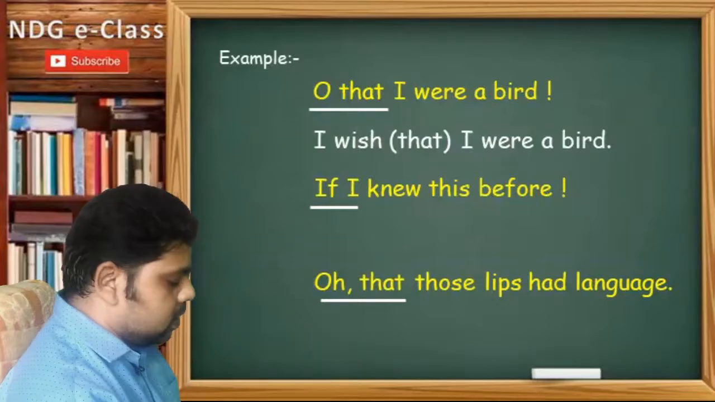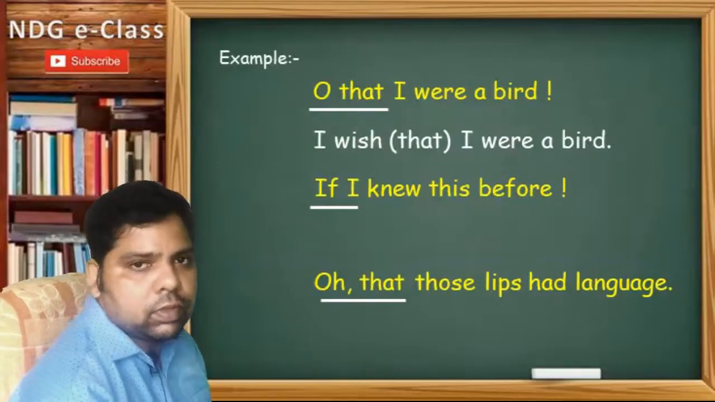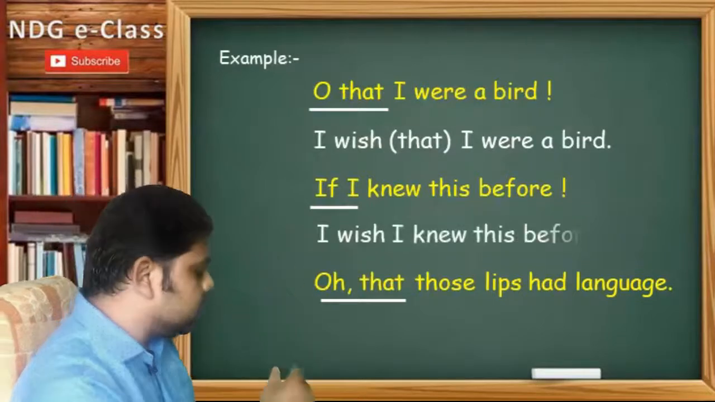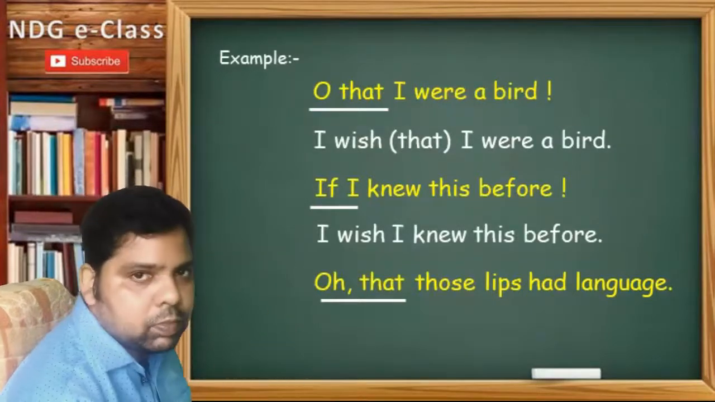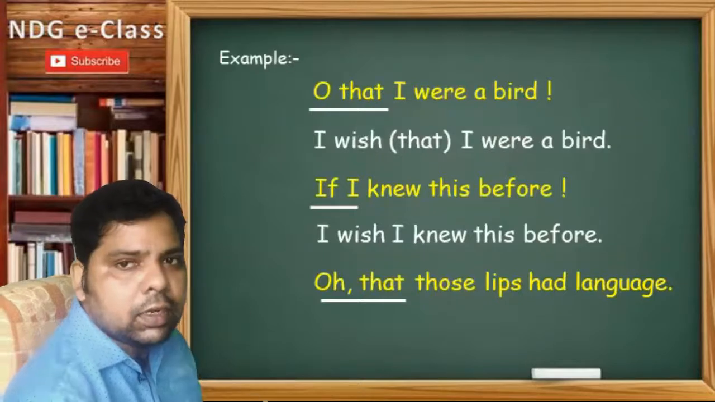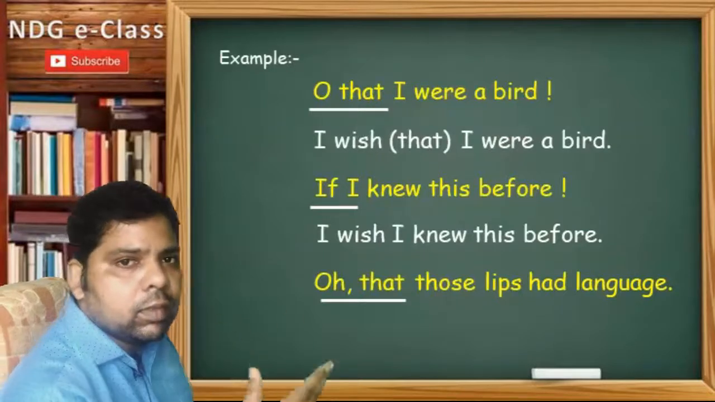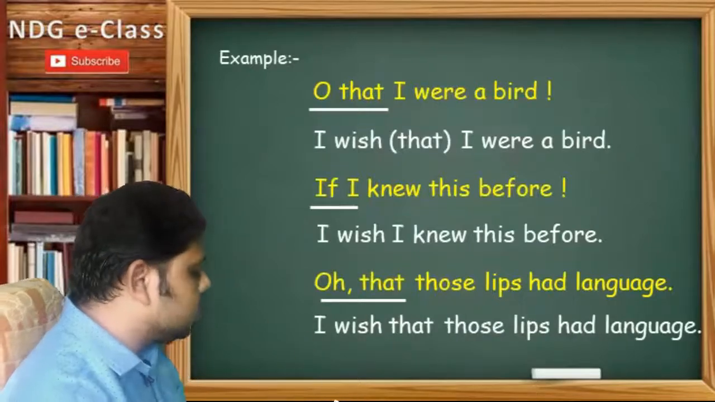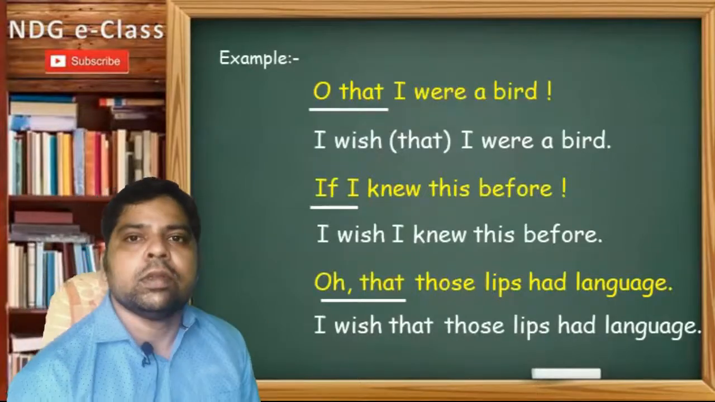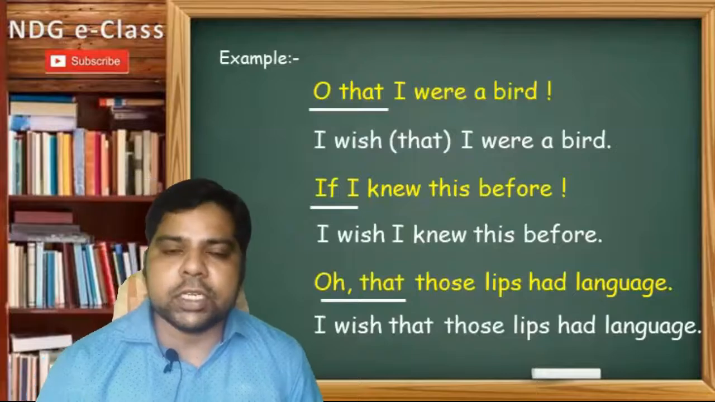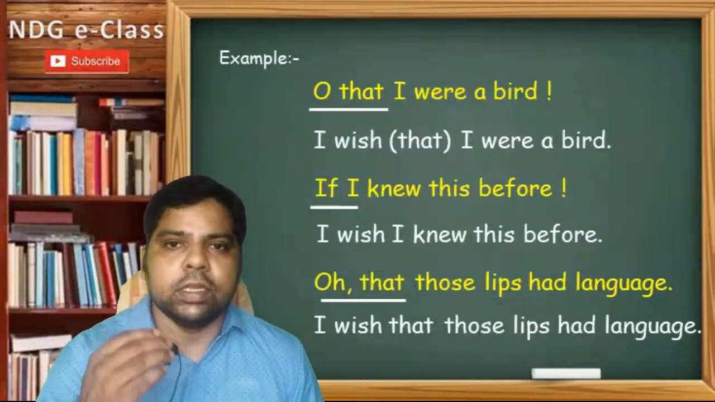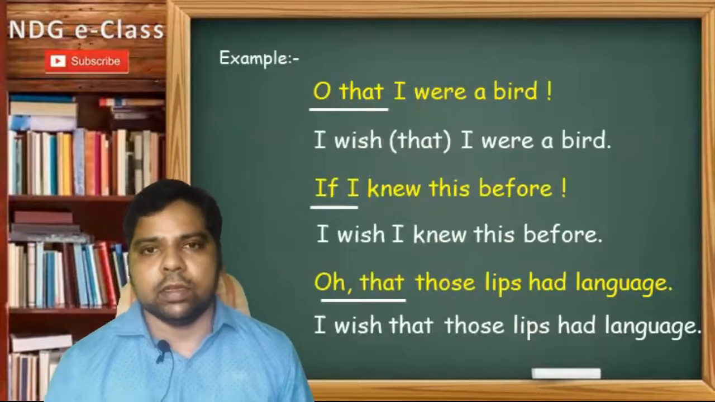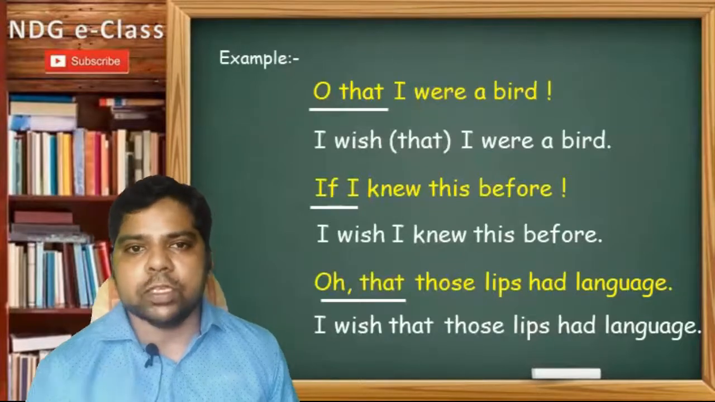Second example, if I knew this before. So in place of "if," we use "I wish that I knew this before." And the third one, oh. So in place of "oh," we will use "I wish that those lips had language." So rule 2 is when an exclamatory sentence starts with these words, oh, if, had, we will use "I wish" or "we wish."